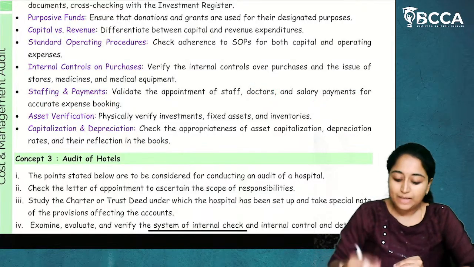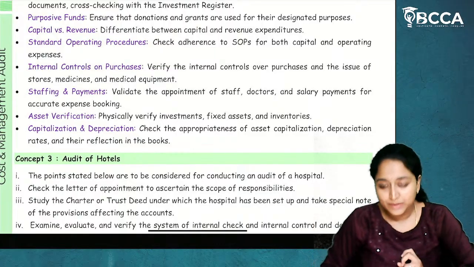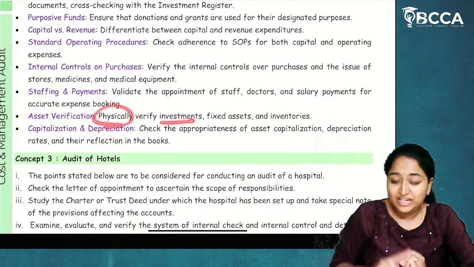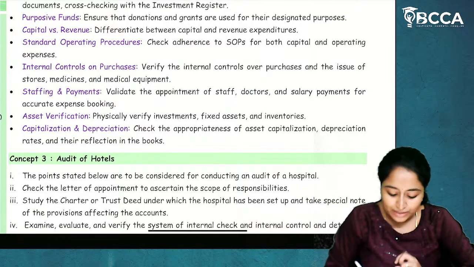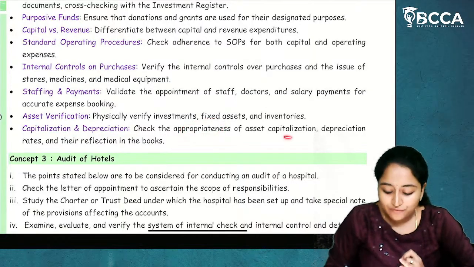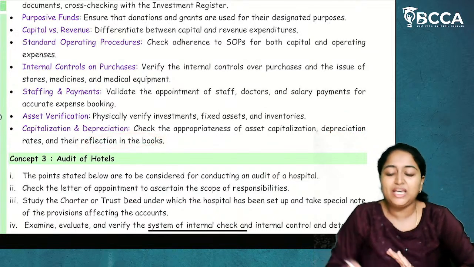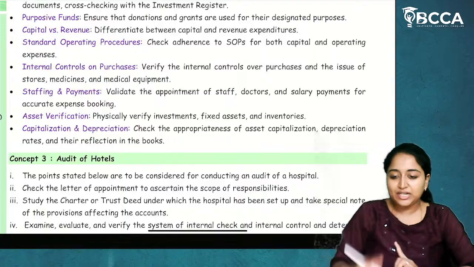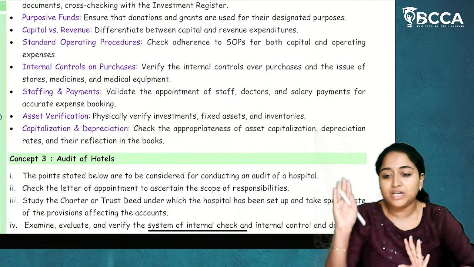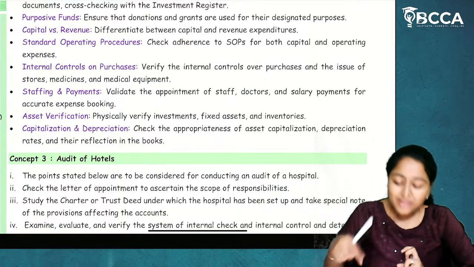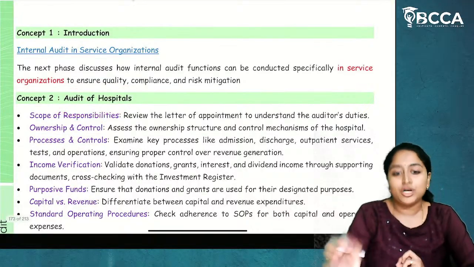So, how much expense is being paid as salary for staff, doctors or any other person. Physically verify investments, fixed assets and inventories. You'll go for physical verification of them and check the appropriateness of asset capitalization, depreciation rates and their reflection in the books. So how this asset capitalization is being done, how much depreciation rate is being used and how it is presented in the books of accounts. All this will be verified by the auditor when he is going for the audit of hospitals.